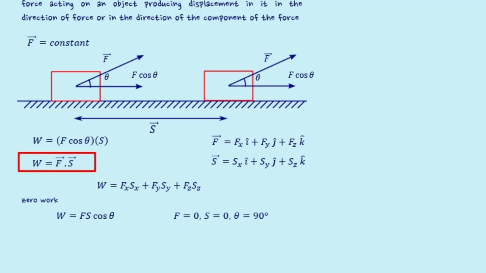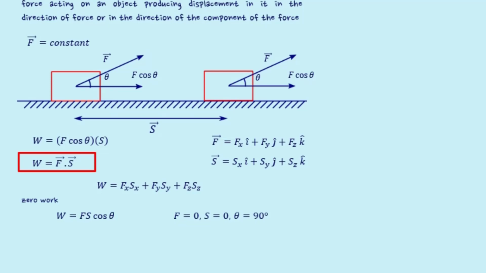Probably the most interesting of them is when we feel we have applied force and caused displacement, but net work done on the object by the applied force becomes zero. Let's again focus on the equation first. W = F cos θ S. Work done can be zero in various ways.